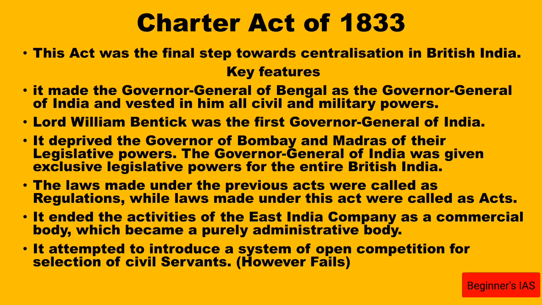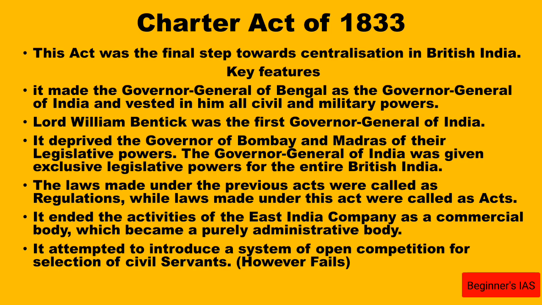Here, one has to note that under the previous acts, the laws that were made were called regulations. Here, the laws made under this act are called acts. This is a very important point. It ended the activity of the East India Company as a commercial body, which became purely an administrative body.